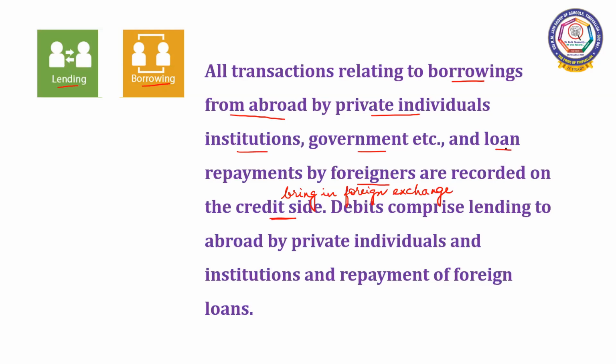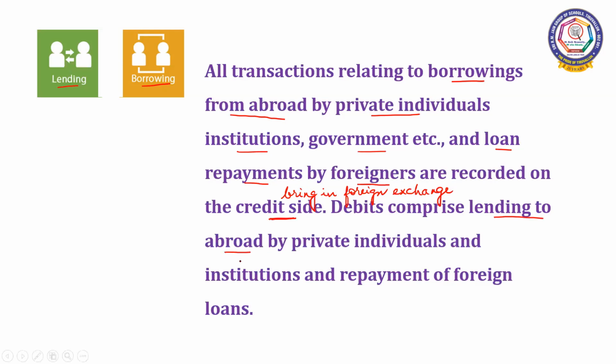Similarly, the loan repayments. It means the foreign country would have borrowed from our country, and when they pay back the loan, we call that loan repayments. Then there is cash inflow, and that is why it is recorded on the credit side. Now let us know about the debit side. Debits comprise lending to abroad. It means we help the other country.